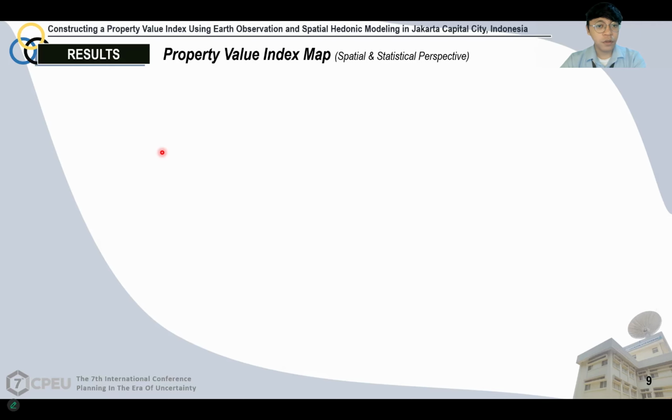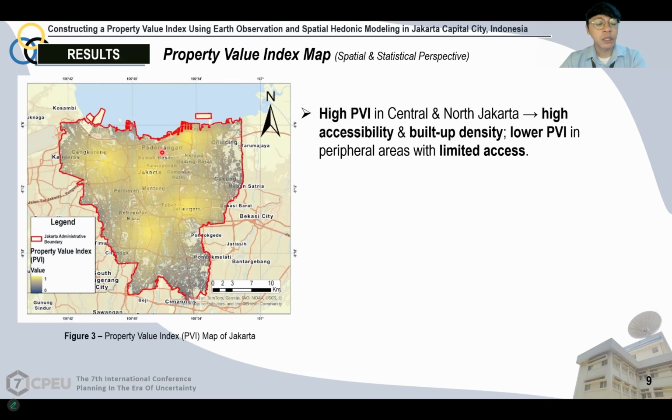Now for the property value index map, this figure illustrates the PVI values over the study area. We could see that the high PVI in Central and North Jakarta is often characterized by high accessibility and built-up density, while the lower PVI exists across the peripheral areas with limited access compared to the north and the central areas.